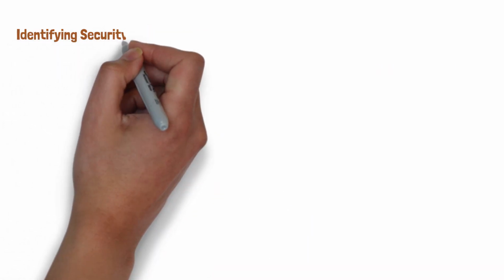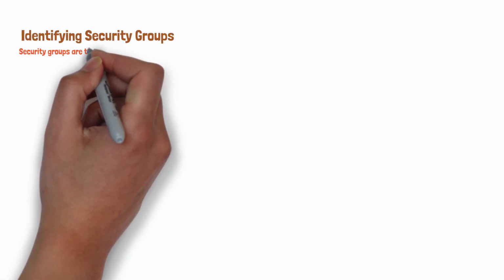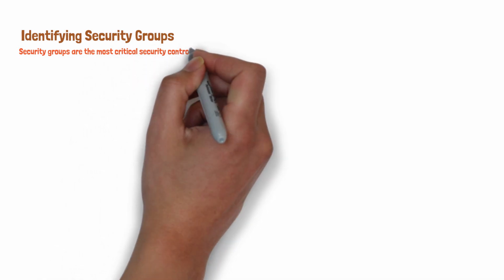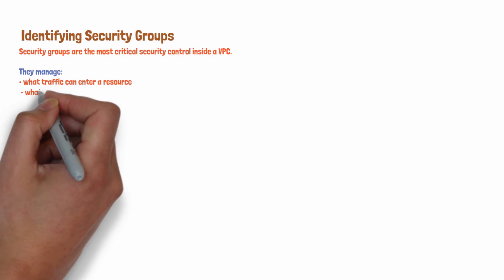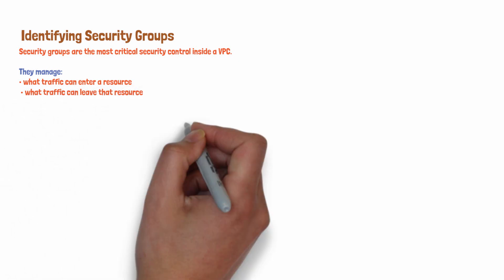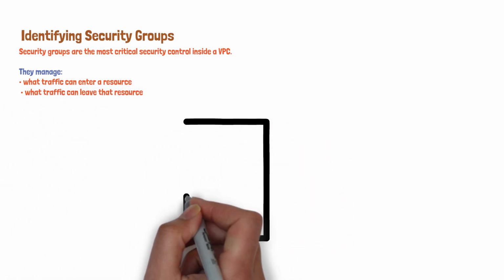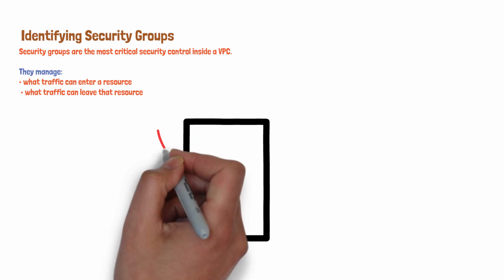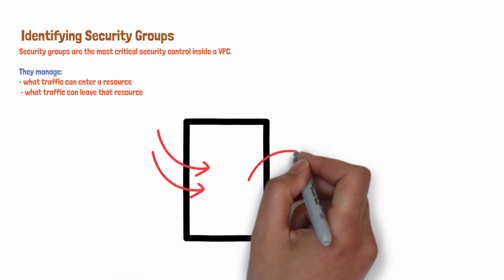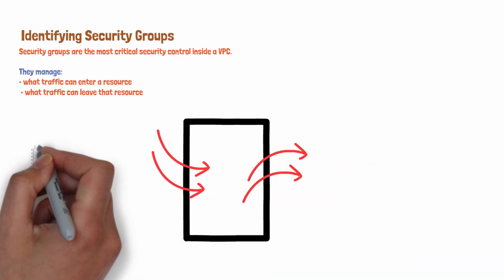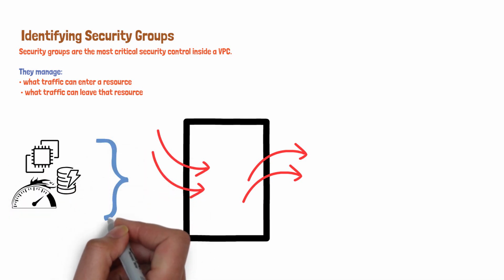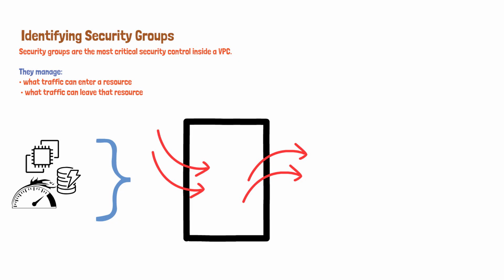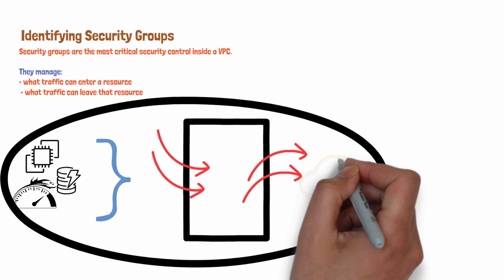Identifying security groups. Security groups are the most critical security control inside a VPC. They manage what traffic can enter a resource, and what traffic can leave that resource. They are stateful, meaning once traffic is allowed in, the response is automatically permitted out. Each application, database, or load balancer can have its own dedicated security group. This precision gives AWS its powerful security posture.